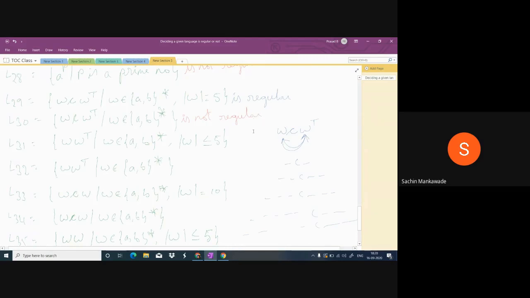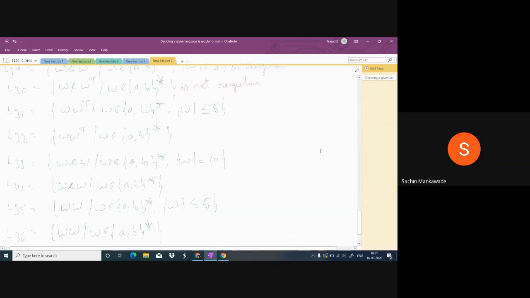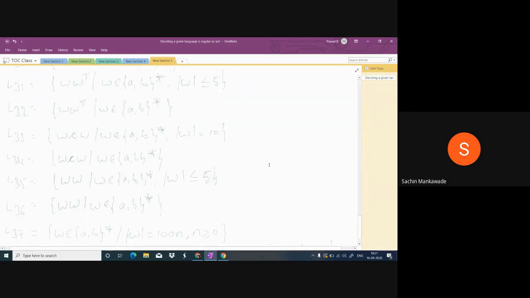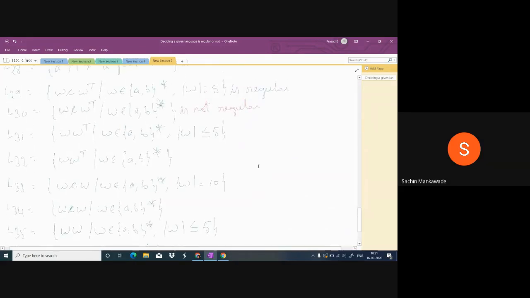Okay, next question. 31. The difference between 29 and 31: in 29, there is an identifier between W and W transpose, but in 31, there is no identifier between W and W transpose.